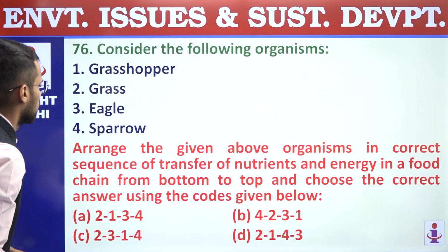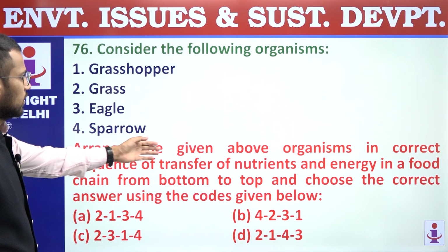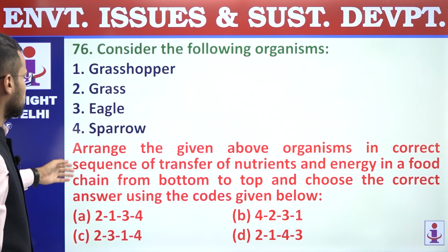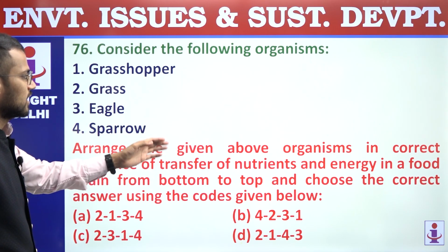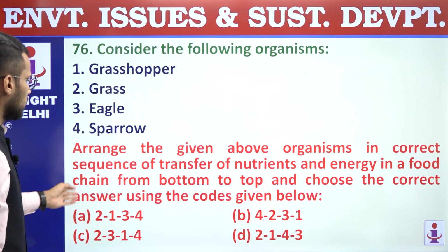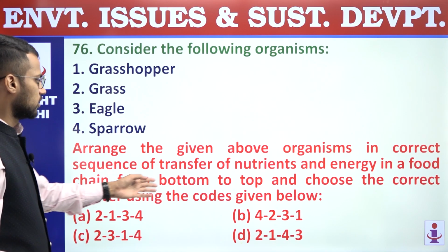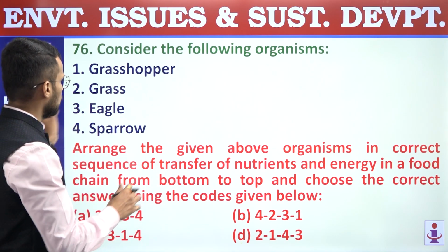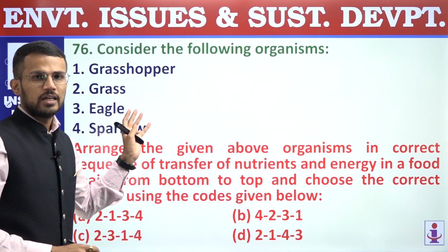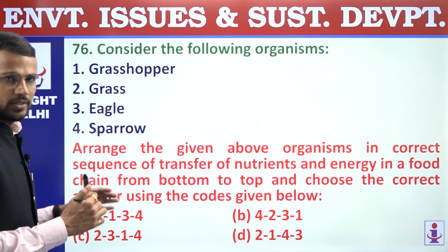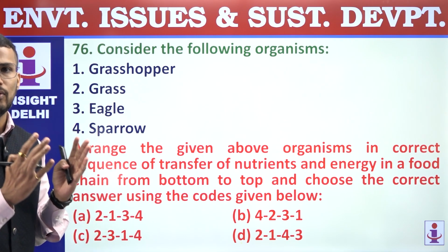76. Consider the following organisms. Arrange the given above organisms in correct sequence of transfer of nutrients and energy in a food chain from bottom to top and choose the correct answer using the codes given below. That means we'll have to organize these organisms in a food chain. Right? So obviously in the food chain, firstly we will have producers.